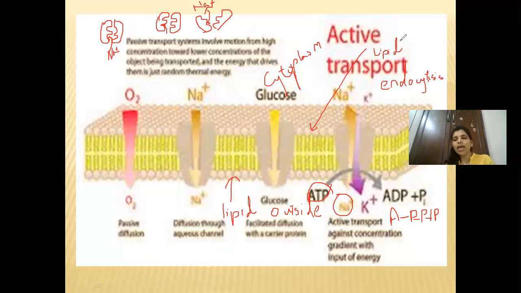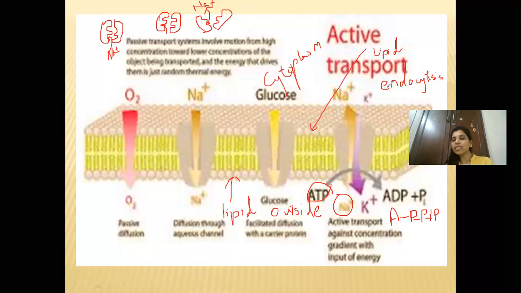Because whenever it is ions or salts moving across the cell membrane, as it is solid, it cannot move on its own because the cell membrane is semi-permeable. It will not allow salt to just move directly. It will get attached and then it will be pushed. So when it is pushing, it has to spend energy. So it is active transport.